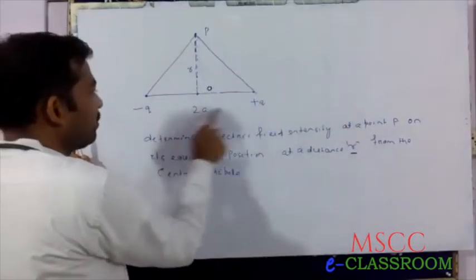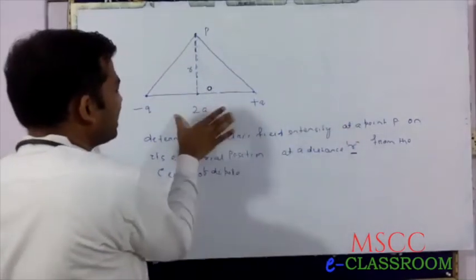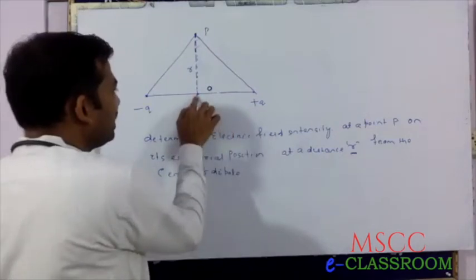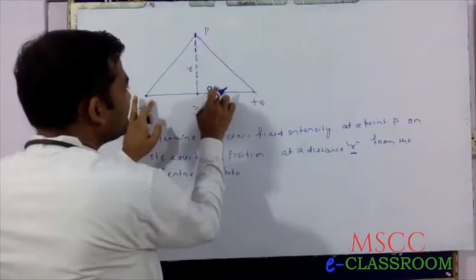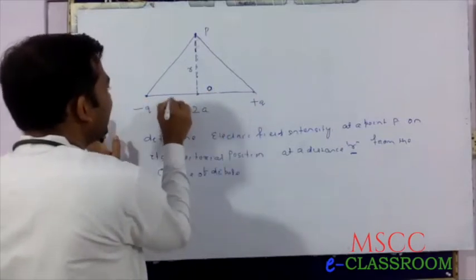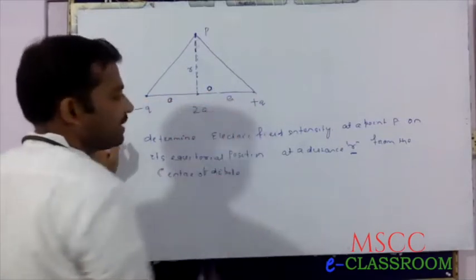Suppose -q and +q form the dipole with distance of separation 2a, and O is the center of the dipole. Since this is 2a and O is the center, this length is a and this length is a.